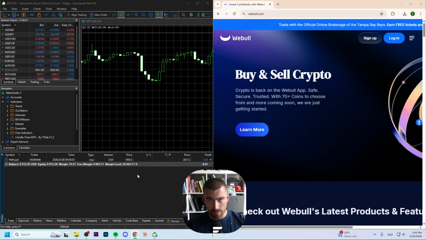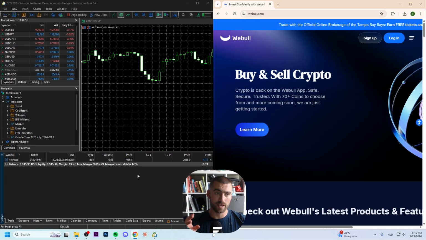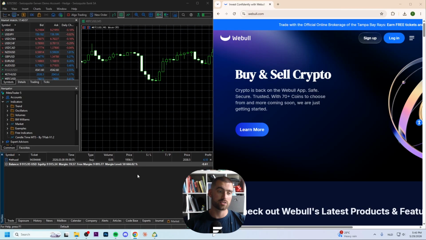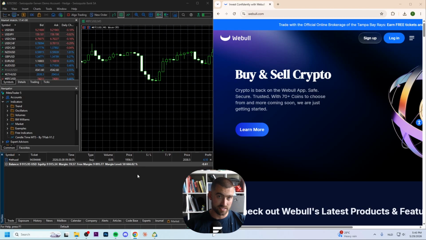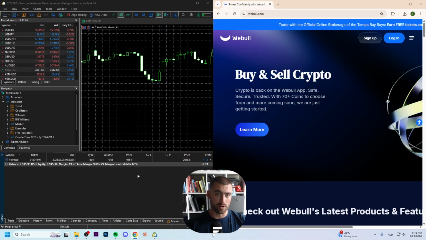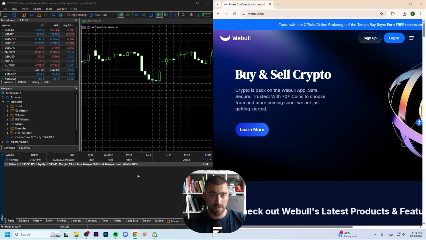Let's start right here with the main focus of MetaTrader 5. The main focus on MetaTrader 5 is Forex and CFD trading. The main focus on WeBull is stocks, ETFs and investing. Then if you go right here to best for, with that I mean MetaTrader 5 is the best for active traders, where WeBull is better for investors.